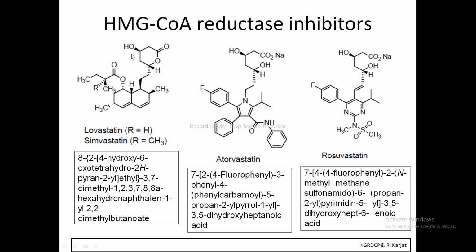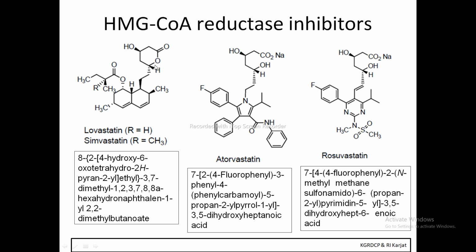Then 6 oxo, tetrahydro, 2H pyran. Why tetrahydro? Because two double bonds are missing, hence we named it tetrahydro. 2H pyran-2-yl, because we started numbering from this oxygen. So 1, 2, 2-yl, ethyl,